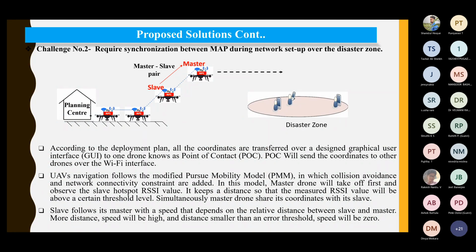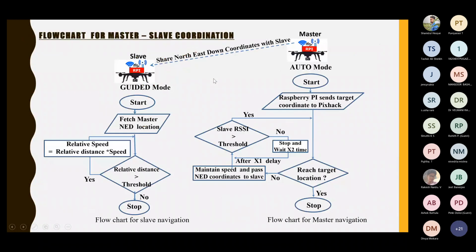It keeps a distance so that the measured RSSI value will be above a certain threshold level. Simultaneously, the master drone shares its coordinates with its slaves, right? So once the master node is deployed, there is communication between slaves. Slave 1 will first go to its predefined location, then slave 2 will depart, and so on. In this manner, we have designed our network with 3 nodes, 1 master and 2 slaves.